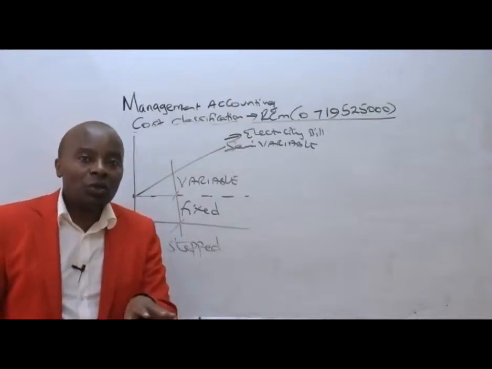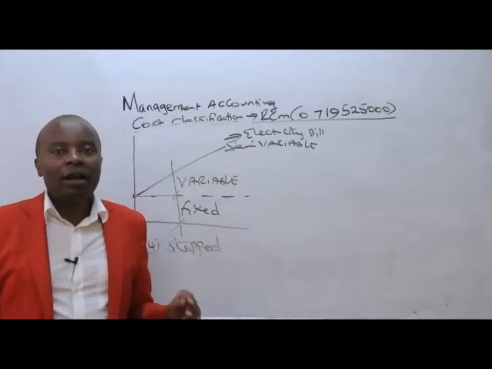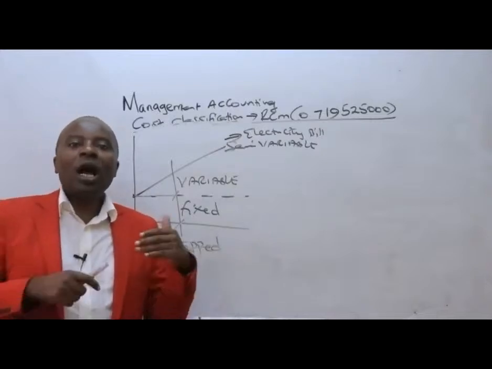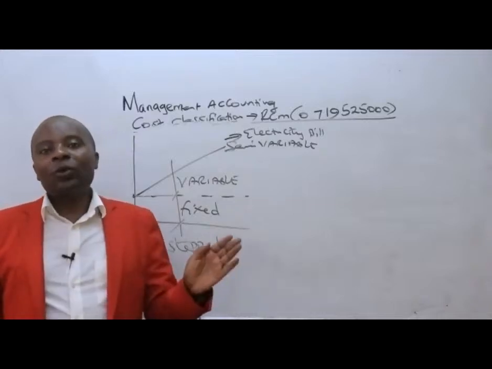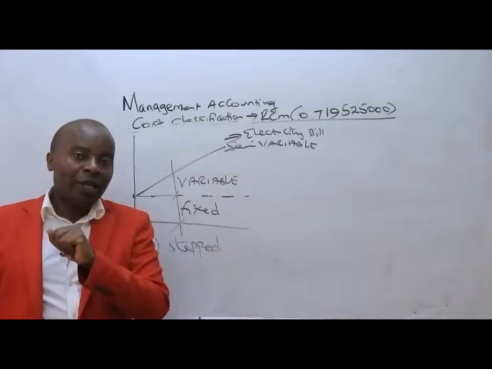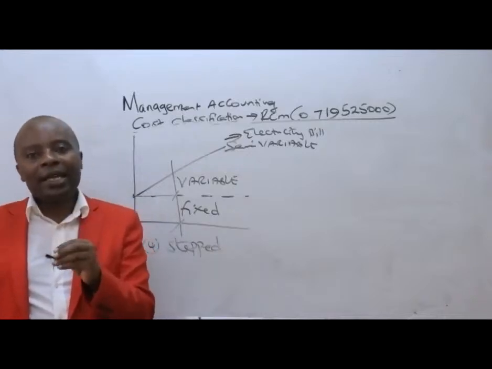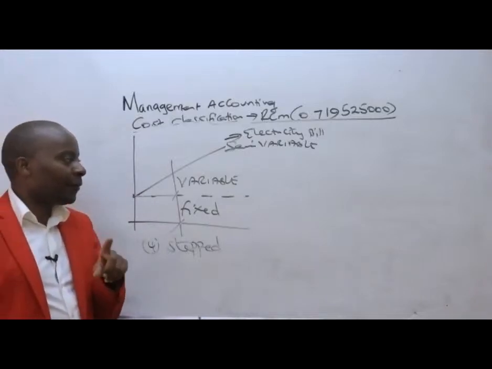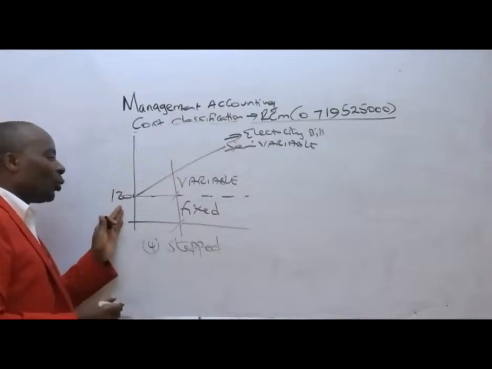Even if you close your house and go to Dubai for a holiday and stay there for a whole year, when you come back, you will never get your electricity bill being zero. You will get that 120 for the number of months that you are away, waiting for you. It's like a meter rent. Very important for us to appreciate that electricity cost can never start from zero; it starts from about 120.